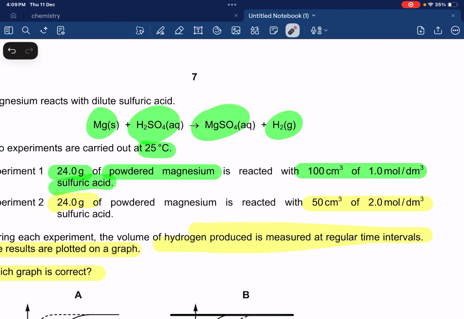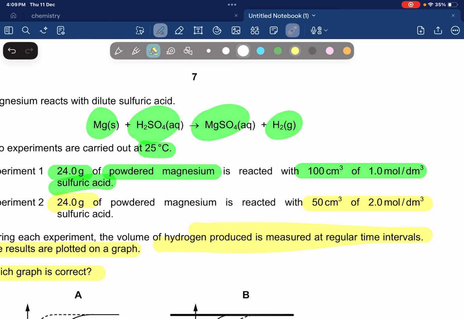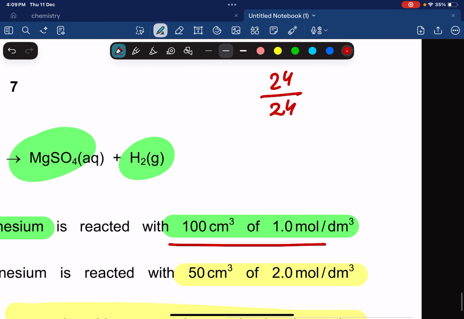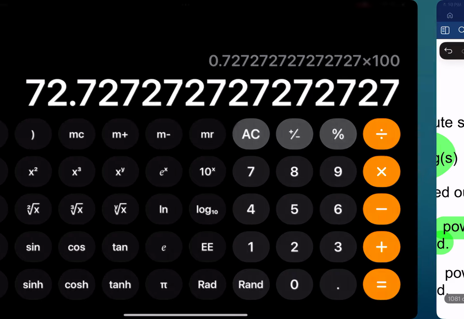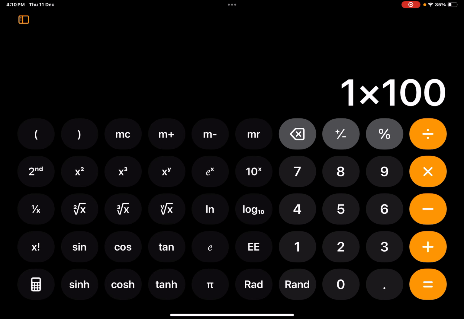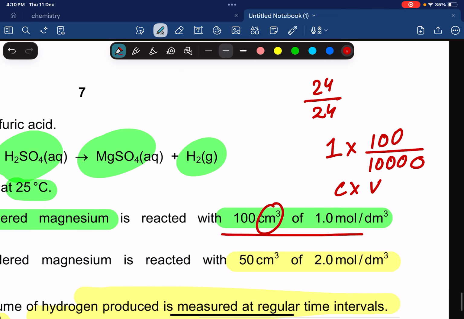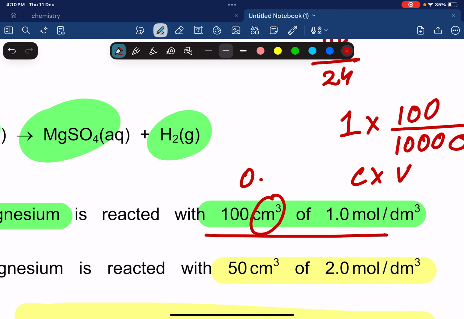So first let's find out the moles for magnesium. It's going to be mass over Mr. So the mass of magnesium is 24, the Mr of magnesium is 24, so we have 1 mole of magnesium. How many moles of sulfuric acid do we have? Simple, moles equals concentration times volume. Concentration is 1 times volume is 100, but since it's in cm cube and we need the volume in dm cube, we divide by 1000. So it's going to be 1 times 100 divided by 1000, and that gives me 0.1. So the moles are going to be 0.1 moles.